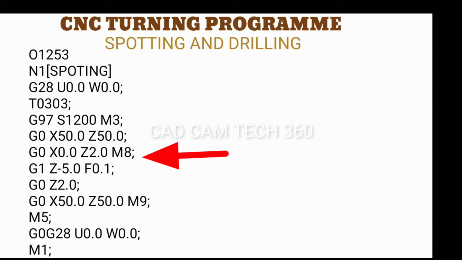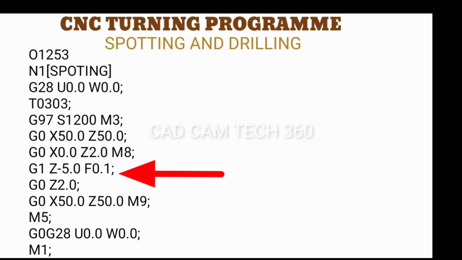X0.0 is the center of the part. Z2 is the 2 mm gap that will be there between the part and the drill bit or spotting drill. M8 is coolant on. It is ready to cut the material.